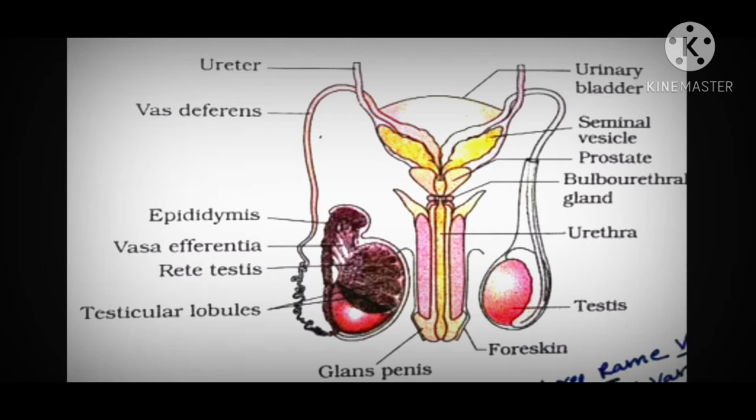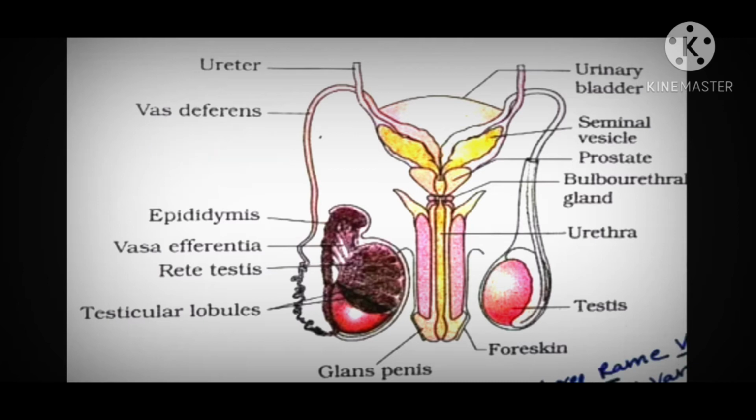These sperms are stored at the posterior part of the testis, where a narrow coiled tube-like structure is present, called the epididymis. Here these sperms are stored temporarily, during which they mature, and after that they are transferred to the sperm duct, also known as the vas deferens, and then passed to the urinary bladder.